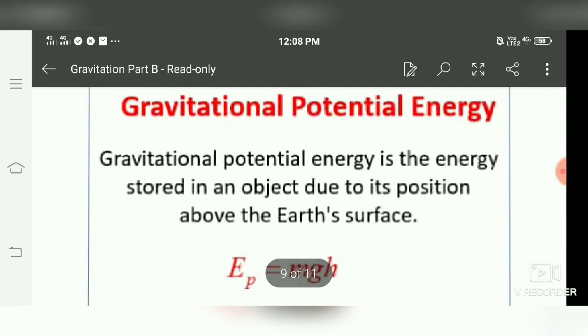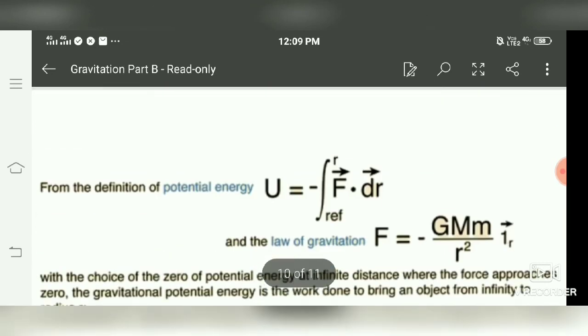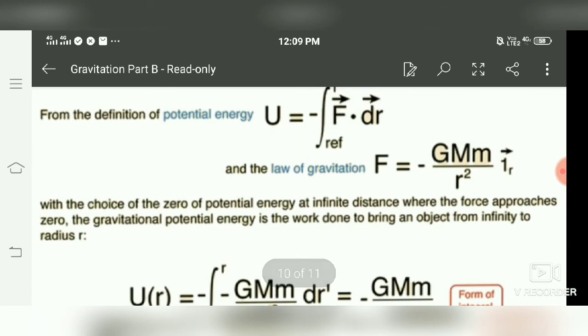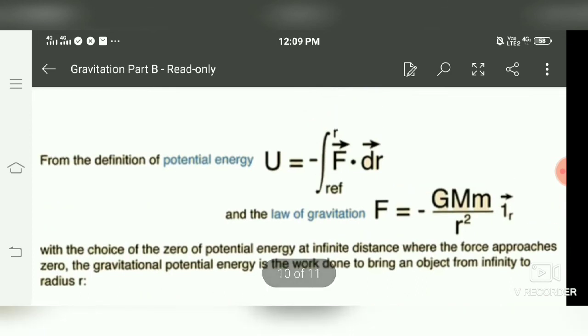Next is gravitational potential energy. Gravitational potential energy is what? It is the energy stored in an object due to its position above the surface of the earth. Because if it's standing over there, it must have possessed some energy, so that's why it's standing against the gravity attraction. So it's mgh, in most of the cases. Again, if we want to bring it from a reference point to the other point, here we do not take force per unit mass, we just take force.